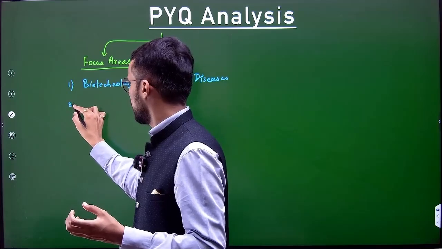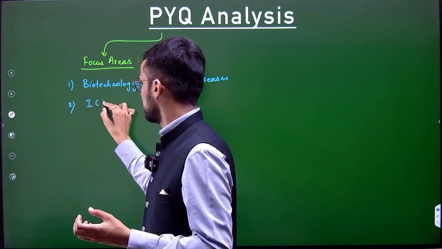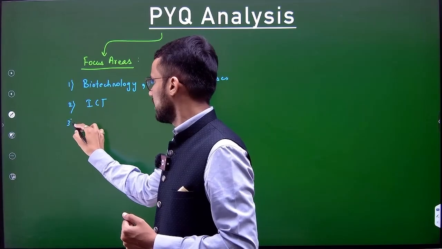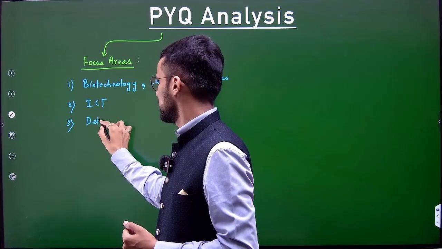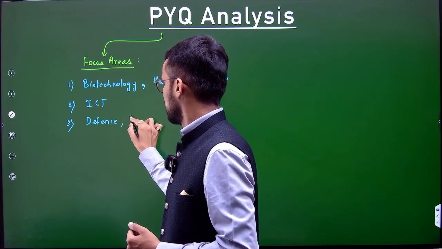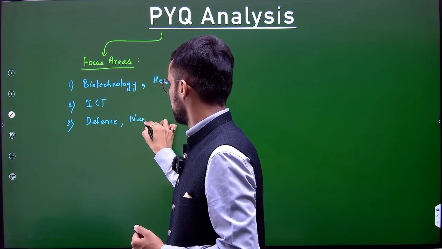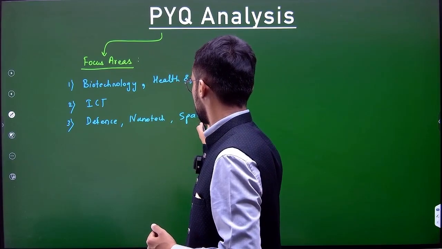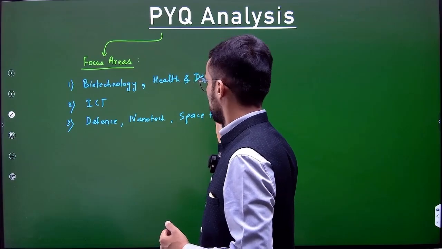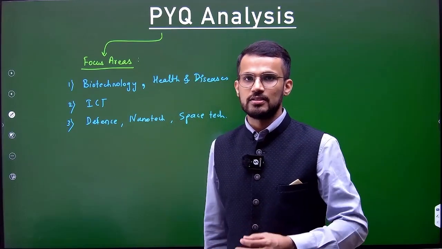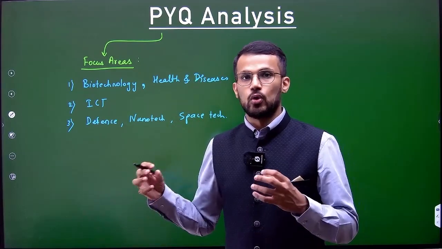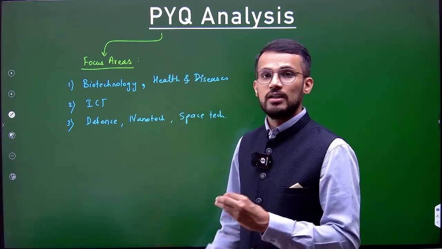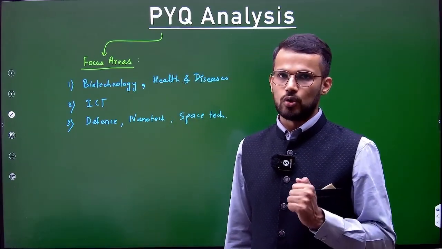Then we have ICT as the focus area. ICT, information communication technology. And then other technologies are there. For example, defense is there. Then nanotech is there. And even space tech is there. Space technology is there. Right? So these are the focus areas. And then other topics should also be prepared. But when you revise, you can give more focus on these technologies or these topics, right?